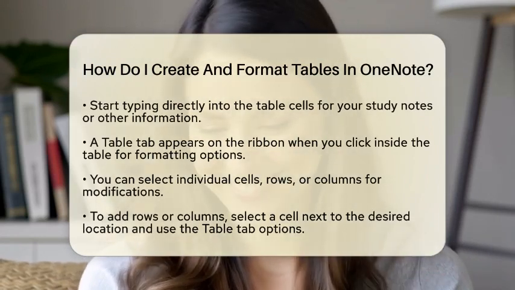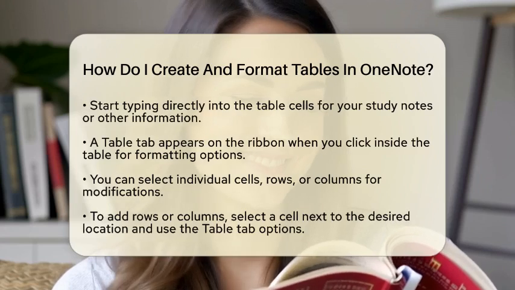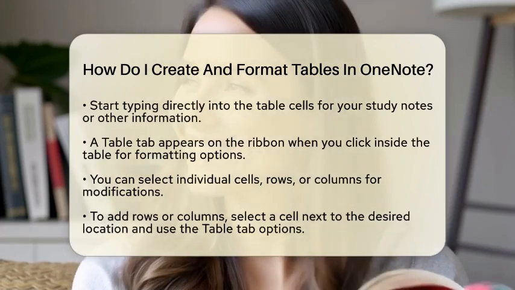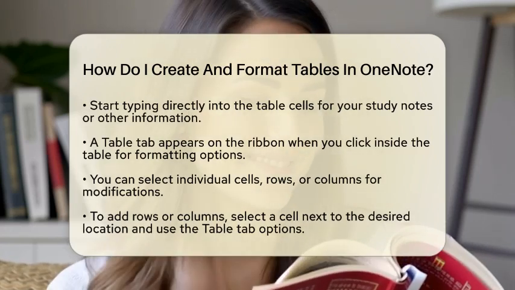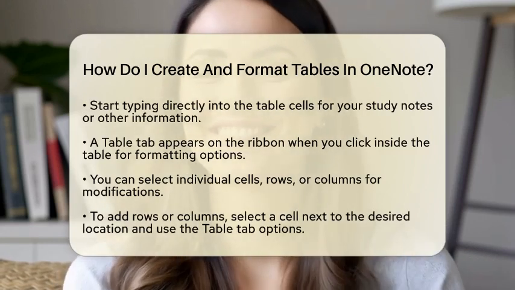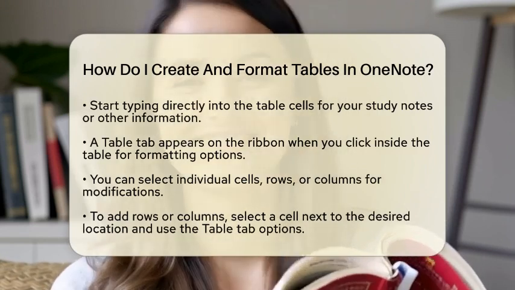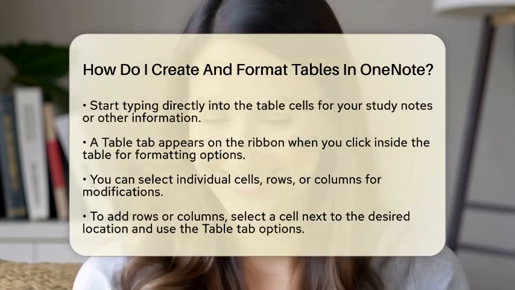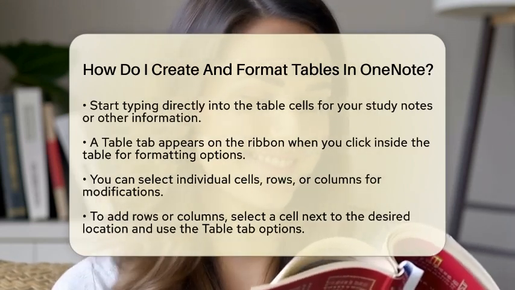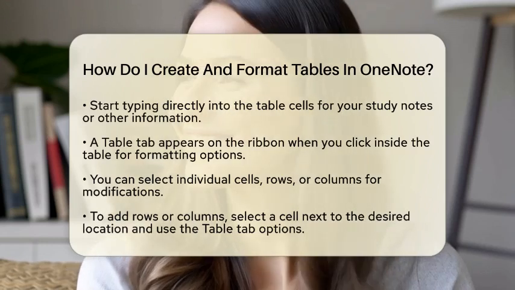Now, let's talk about formatting your table to make it more visually appealing and functional. When you click inside the table, a Table tab will appear on the ribbon. This tab provides various options to modify your table. You can select individual cells, rows, or columns by clicking or dragging across them.